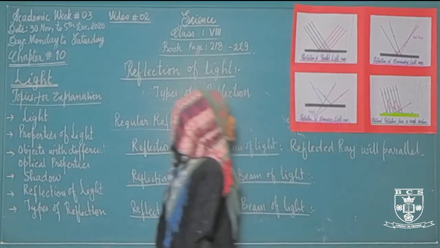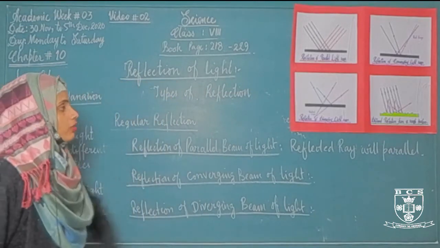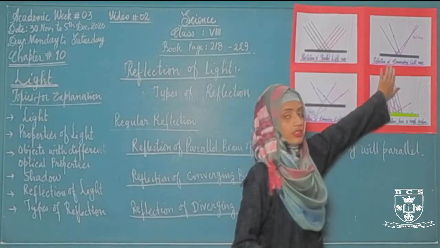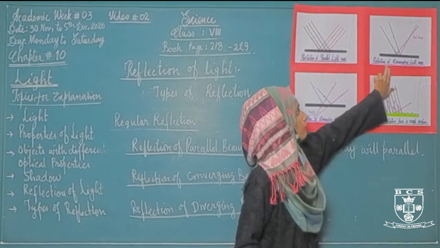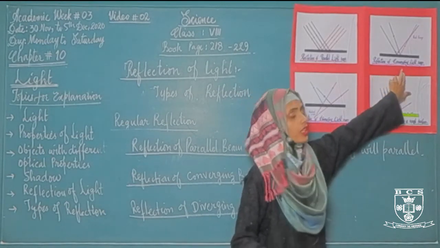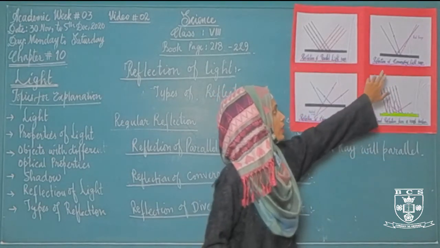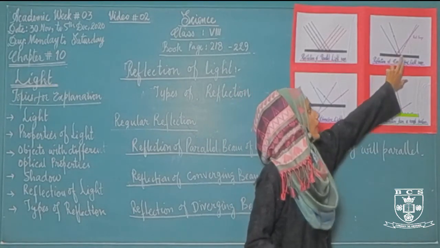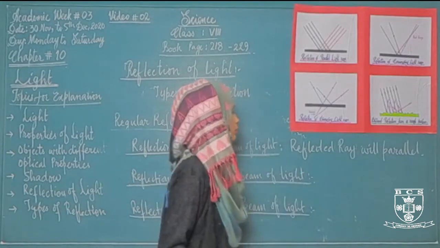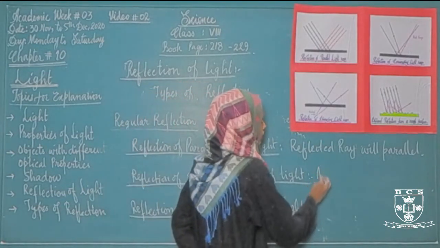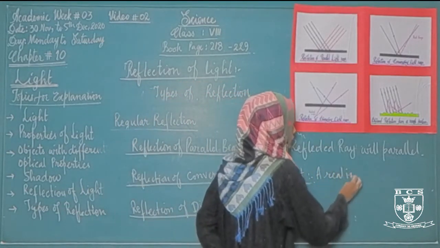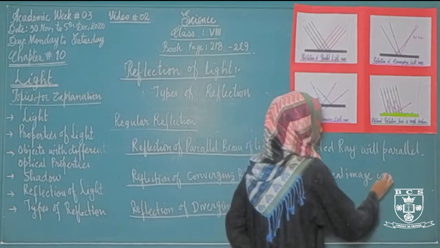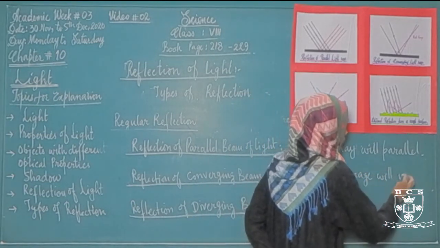Whereas the reflection that takes place by converging beam of light, if you look at this diagram, is showing reflection of converging light rays. When the converging beam of light is striking on a plane mirror surface, as a result of this, a real image will form. What is real image?